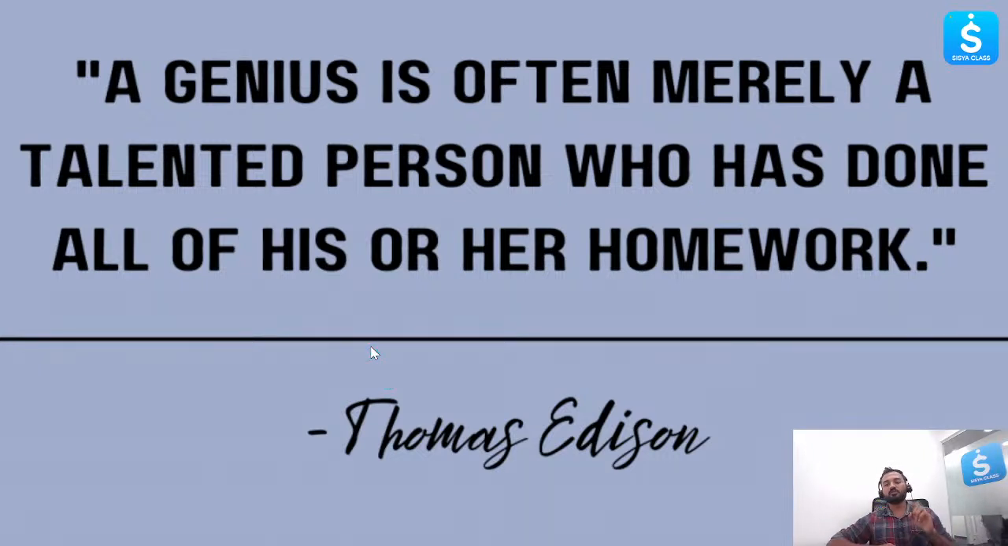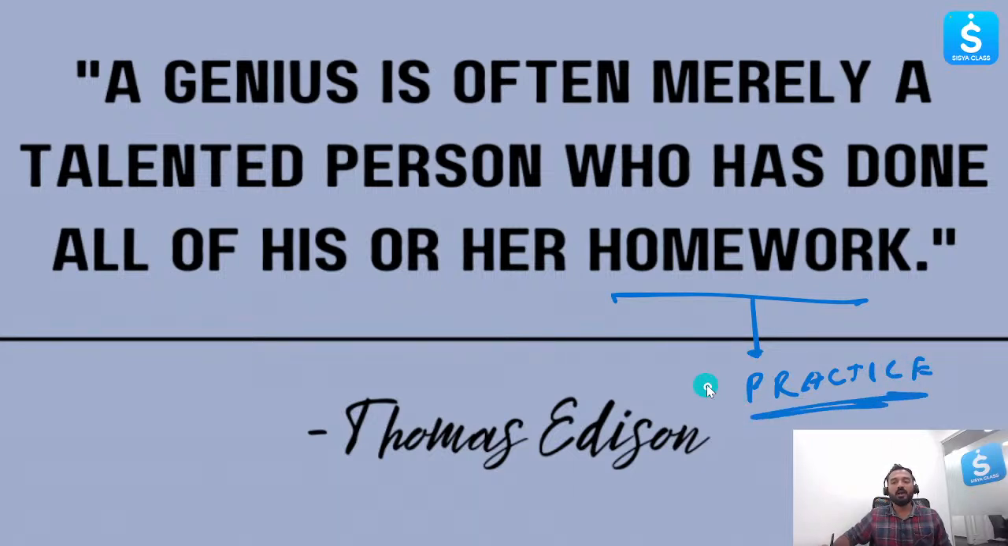A genius is often merely a talented person who has done all of his or her homework. You all are talented, and to be a genius, you need to do your homework. And what is your homework? To practice, to study. Homework is to practice, beta. Mathematics is all about practice. Mathematics is equal to practice. If you practice, everything will become easy.